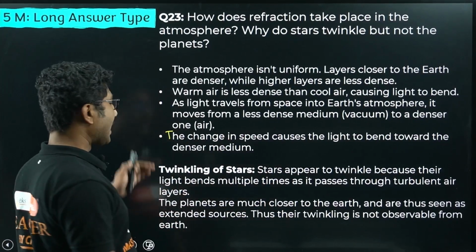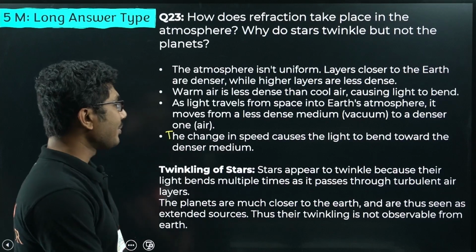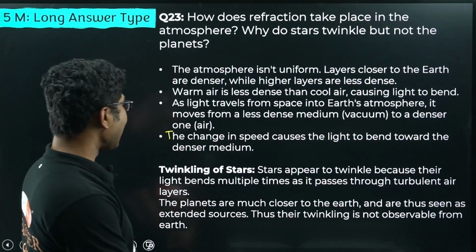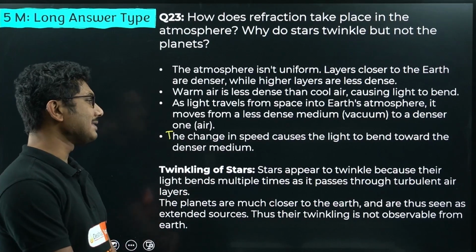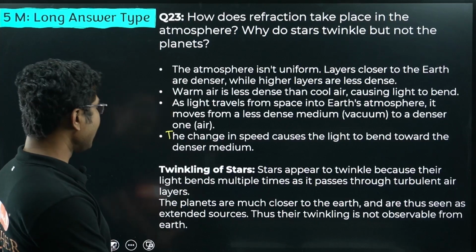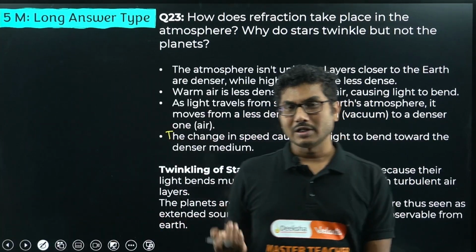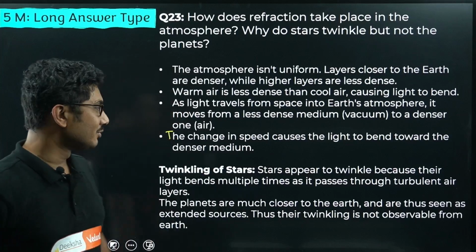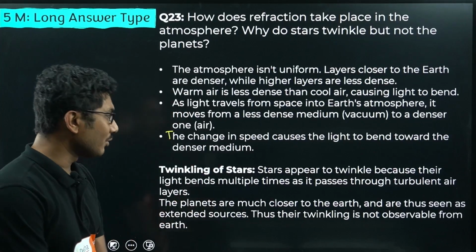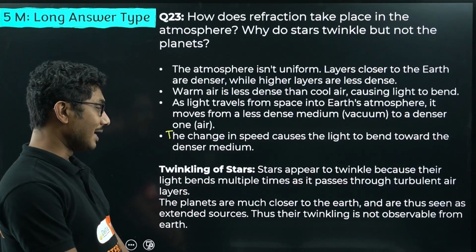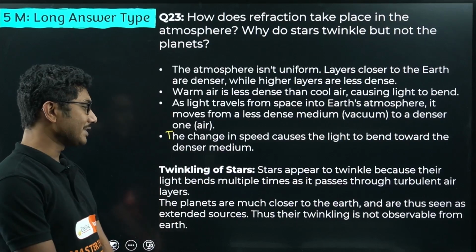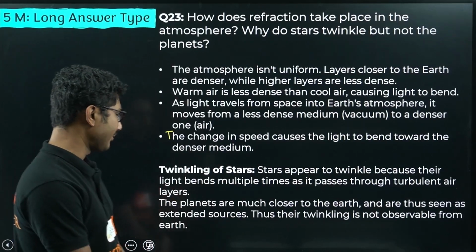Now why do stars twinkle? Stars appear to twinkle because their light bends multiple times as it passes through the turbulent air layers. I discussed this during our lecture, the twinkling of stars, and why the planets do not twinkle. The planets are much closer to the earth and are thus seen as extended sources. Thus their twinkling is not observable from earth.